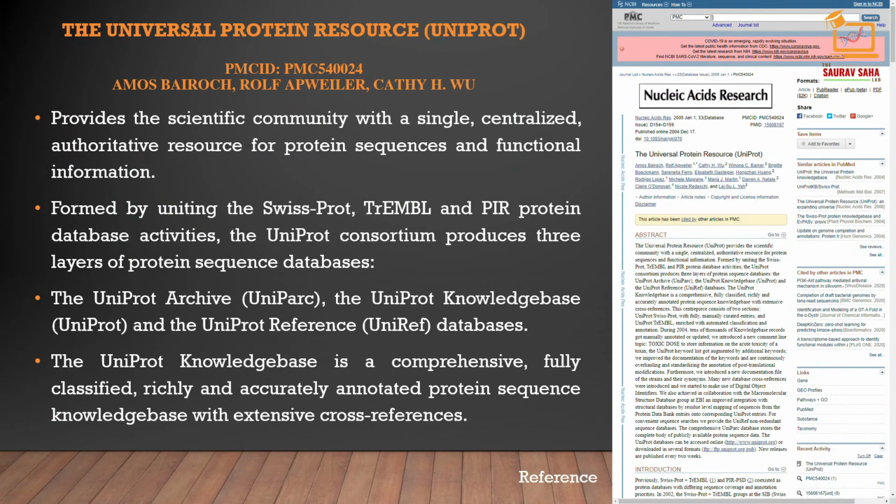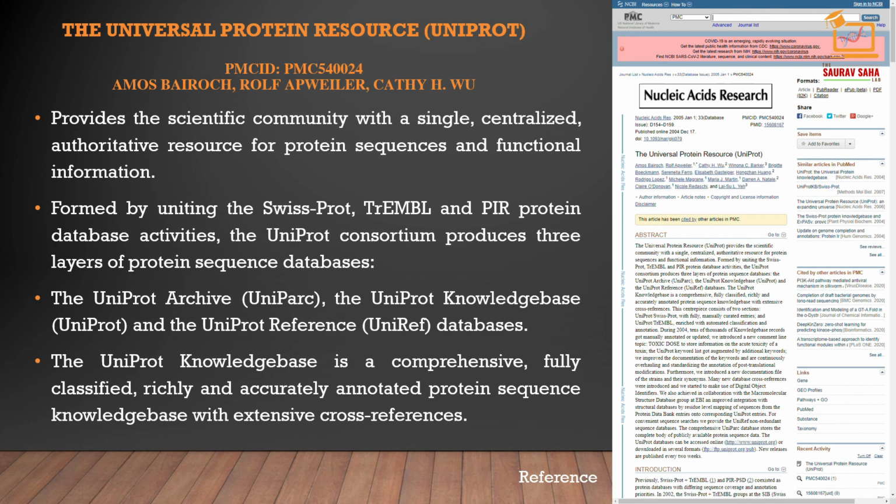So here is a research paper of the UniProt database. Over here we can briefly see about its features and other information. The UniProt aim was to provide the scientific community with a single centralized authoritative resource for protein sequences and functional information.